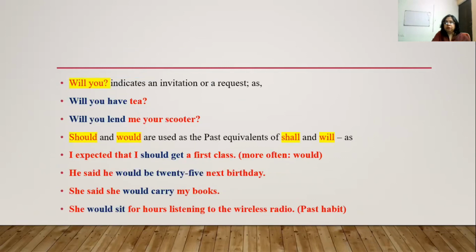Will you? This indicates an invitation or a request. The sentences are, will you have tea? Will you lend me your scooter? These two sentences indicate invitation or request. Then should and would are used as the past equivalents of shall and will, just like we read about can and may. So, I expected that I should get a first class, more often would.